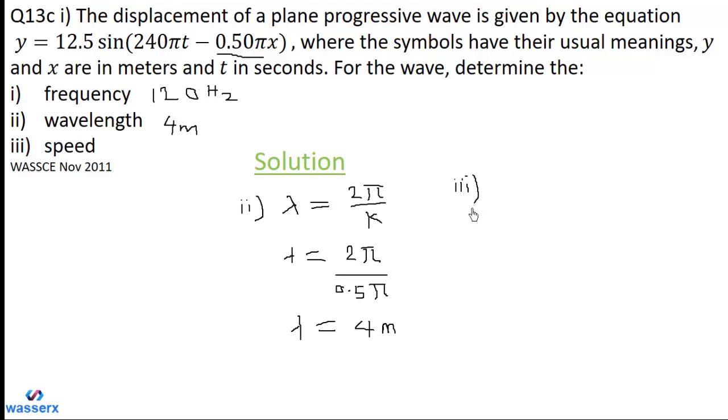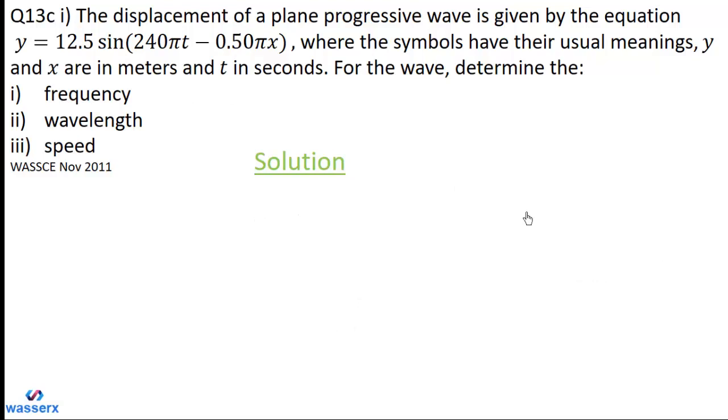Now let's come to the third one, the speed. The speed is given by v is equal to f times lambda, that is frequency times the wavelength. Like we saw, the frequency was 120 hertz and the wavelength was 4 meters. Therefore the speed will be equal to 4 times 120, which is 480 meters per second.